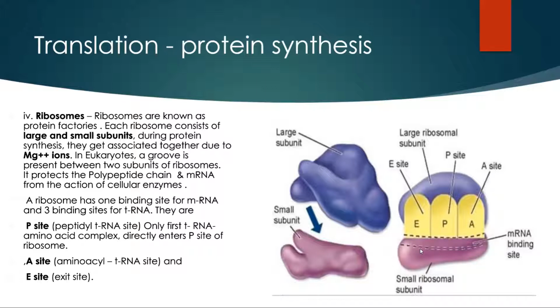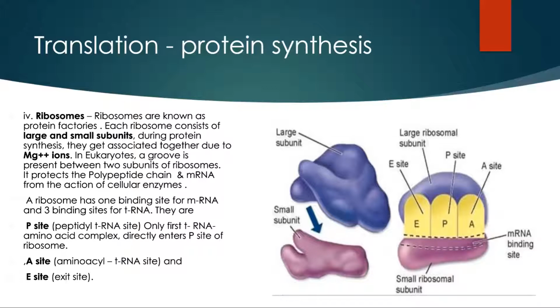In eukaryotes, a groove is present in between the two subunits of ribosomes. This groove or channel acts as a tunnel for the messenger RNA. It also provides a channel for the release of the newly formed polypeptide chain.